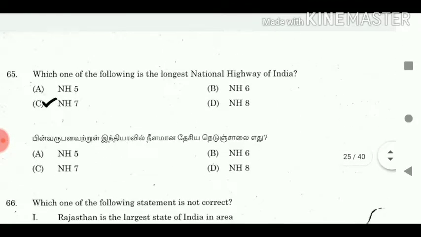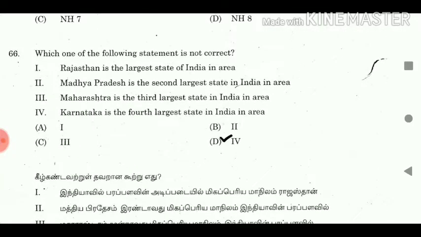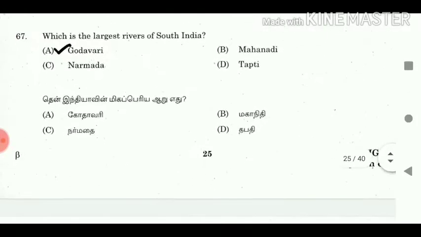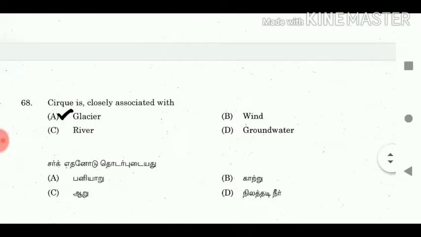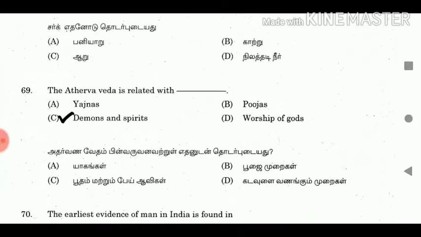65. Which one of the following is the longest national highway of India? Answer: NH7. 66. Which one of the following statements is not correct? Answer: 4. 67. Which is the largest river of South India? Answer: Godavari. 68. Sark is closely associated with: answer glacier. 69. The Atharva Veda is related with ___. Answer: demons and spirits. 70.